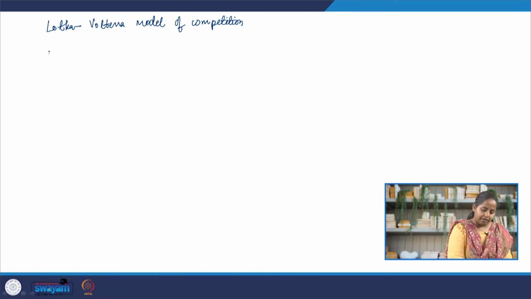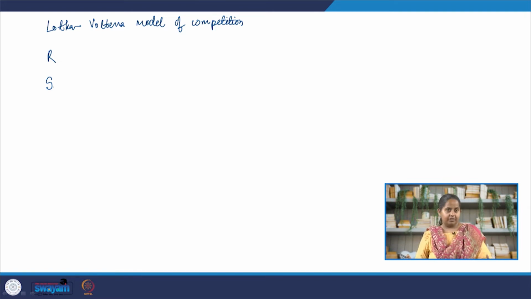So, representing rabbits with R and sheep with S, we want to know how rabbits and sheep will behave, how the numbers will grow or decrease in a closed ecosystem. Now, why have I decided that we are going to go with a closed ecosystem? Because I want to control the variables to make my model very simple. As I said in one of the introductory lectures, environmental systems are very complicated because there are so many variables that affect each other. We are going to isolate them. We are just going to stay with rabbits and sheep, and they are going to compete for grass.